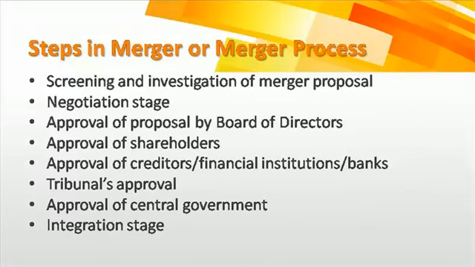So there will be an approval from the central government, and finally there is the integration stage, when the company acquires the target company. The culture and policies of the target company will be different, so they need to be integrated with the acquirer's own culture, and the acquirer's policies will be implemented in the target company. The employees of the target company should not feel that they have been acquired and that their culture has been totally changed. There should not be a disconnect between the acquirer and the target company's employees and other stakeholders. So this was about the steps in the merger or merger process.